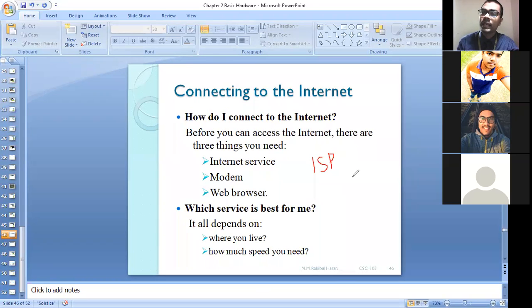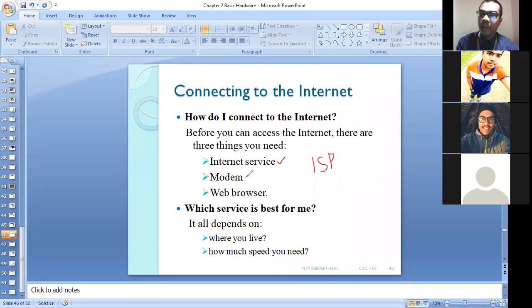Then we can directly connect that broadband with our desktop or laptop, or we can connect it with our router. Then we can make a Wi-Fi system and connect other devices with that router. So you need internet service at first.